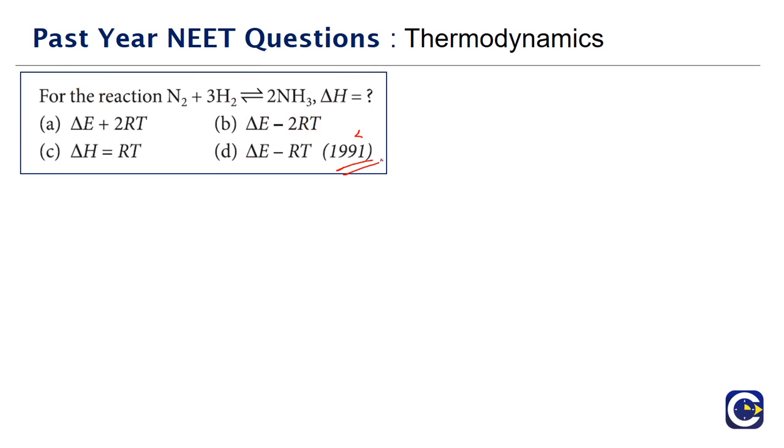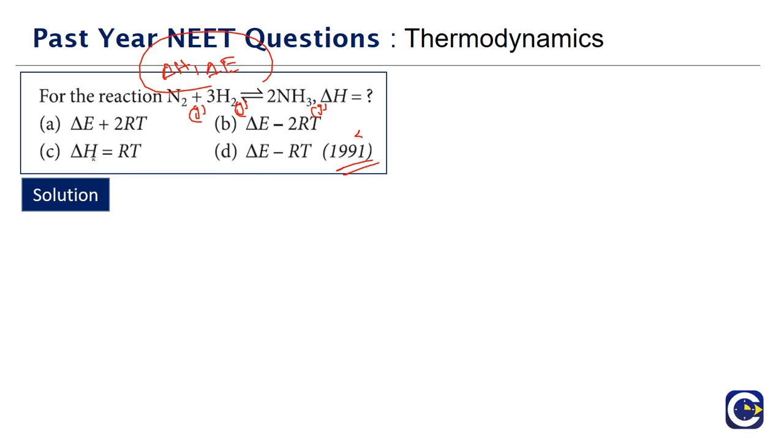Next we have a question on the relation between delta H and delta E. For the reaction N2 gas plus 3H2 gas gives rise to 2NH3 gas, we have to assume that all are gases. What is delta H?